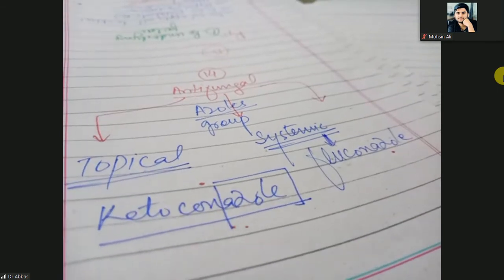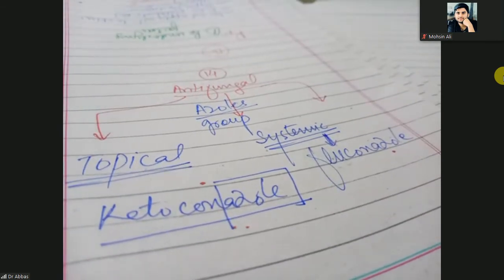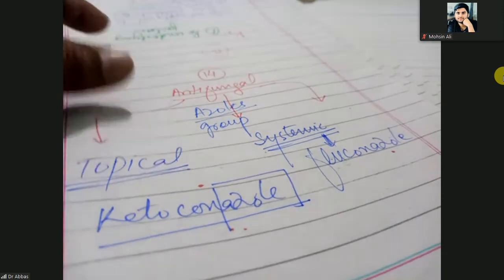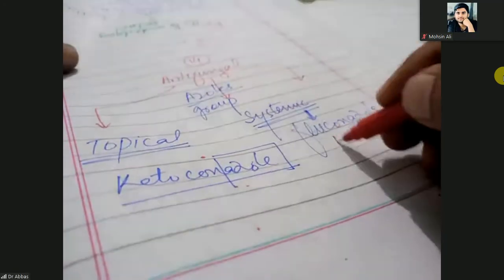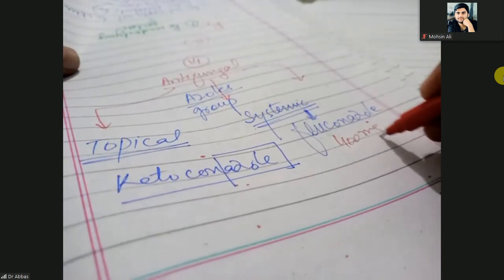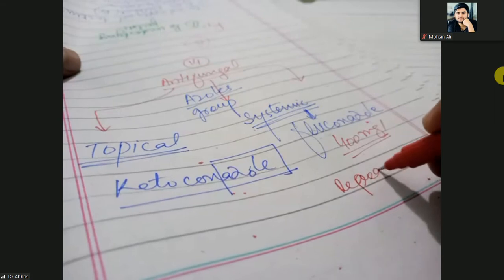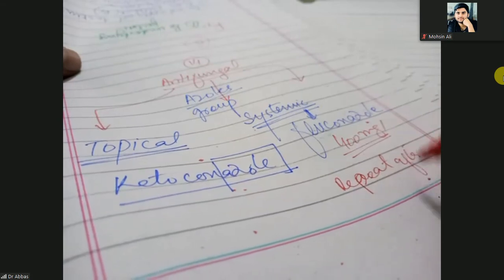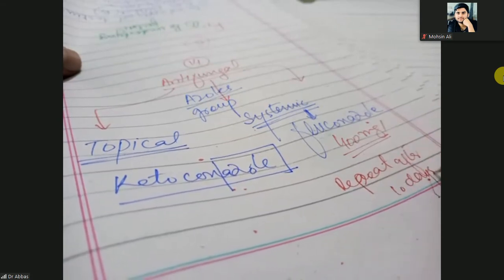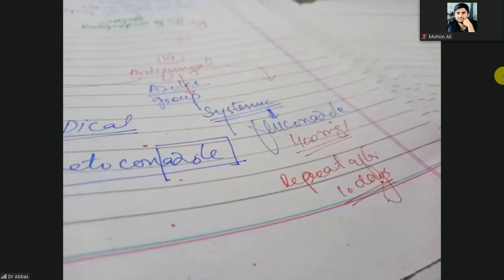So ketoconazole and fluconazole you can use. Especially when you are going to use the systemic fluconazole, you will give 400 mg of fluconazole and repeat it after 10 days. Today you have given, and the next dose you will give after 10 days.